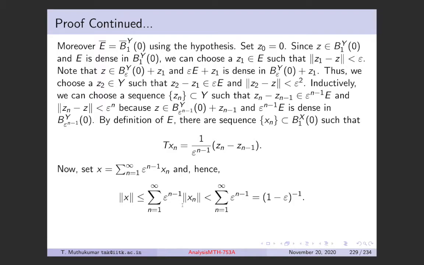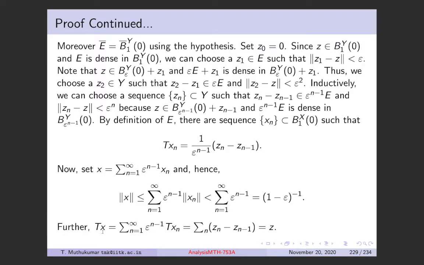So we have this, sum n equal to 1 to infinity, which is less than or equal to, since each norm Xn is less than 1, precisely (1 minus epsilon) inverse. Okay. So this norm X is in the ball of radius (1 minus epsilon) inverse.